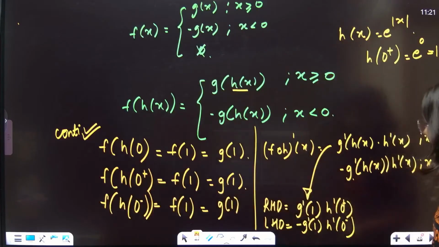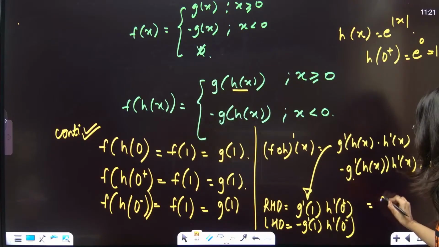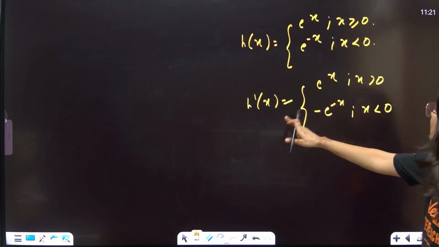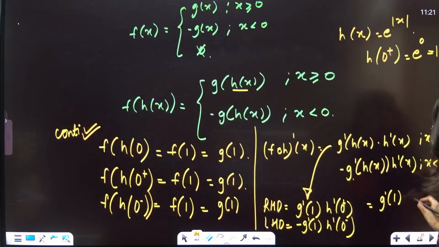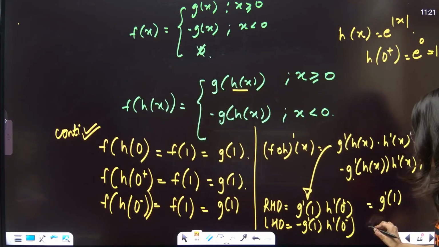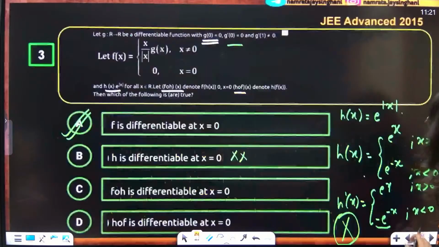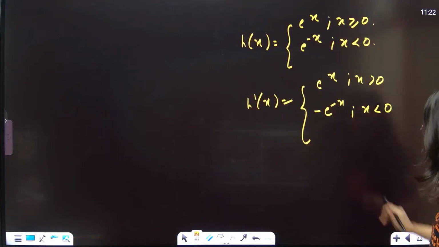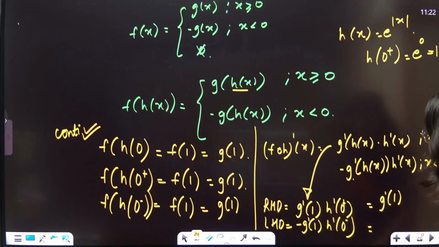Now start plugging in the values. G dash 1, let's keep it as it is. And h dash 0 plus is e power 0, that is 1. Now what about h dash 0 minus, everybody? If I put 0 minus, it will become minus 1. And this is g dash 1 with a negative sign.